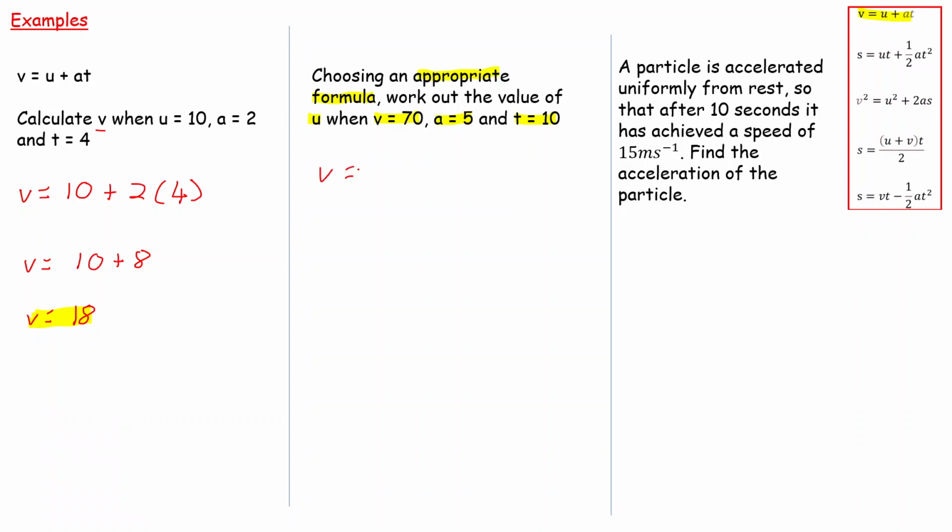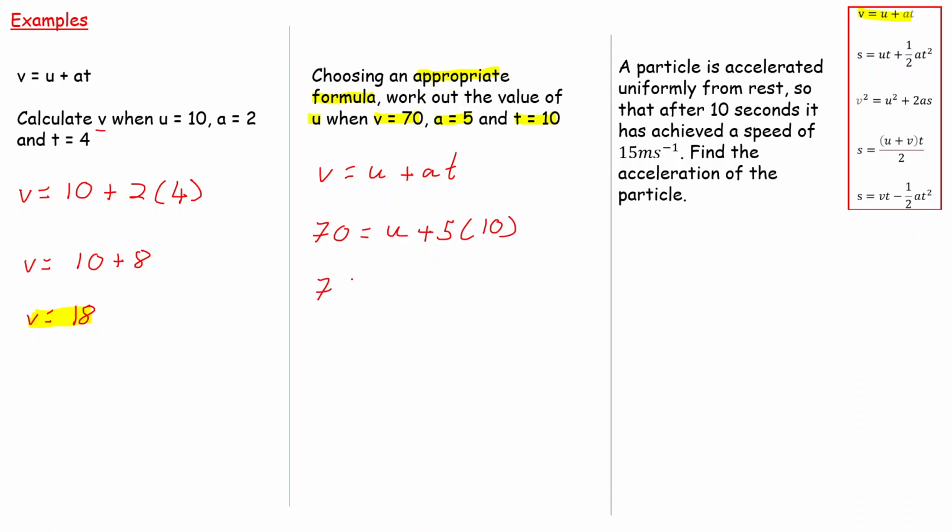So we're using V is equal to U plus AT again. And we put in our missing variables. What's V equal to? V is 70. So 70 is equal to U, that's what we're trying to find, so leave it as U, plus my AT. A is equal to 5. My time is equal to 10. I'm timesing it, so I write it in brackets like this.